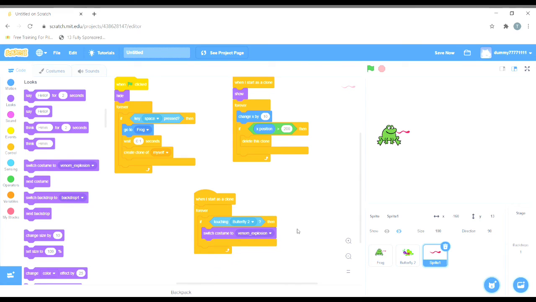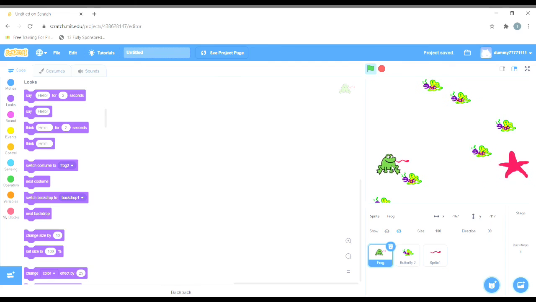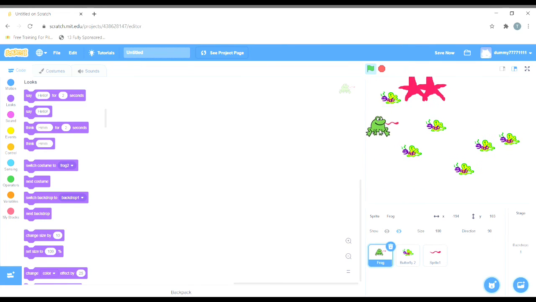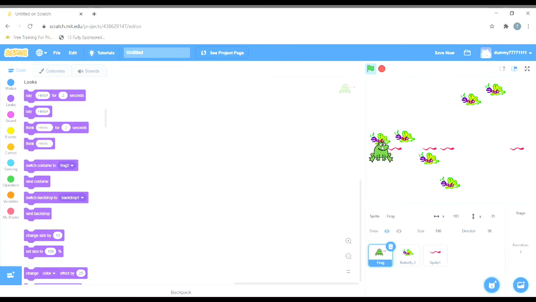So now our goal will be achieved. That is, when I press the spacebar, and if the venom hits the butterfly, then the explosion will occur, and we will see that. So let us run the program now and see our result. So here I just clicked on the butterfly and you can see the explosion. You can see the explosion occurring here.